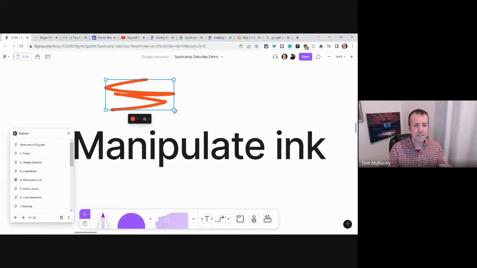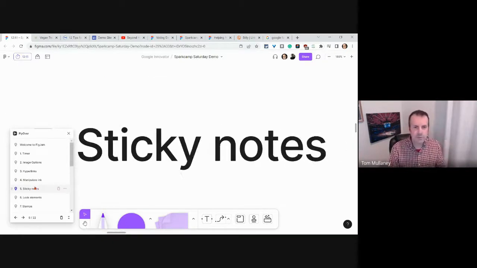Let's make that red. You see, so I can do all these things. Never use a red pen when grading students, but you get my point. So the ink, amazing. Let's talk about sticky notes, right? Sticky notes, we love sticky notes, especially in the Innovator program.